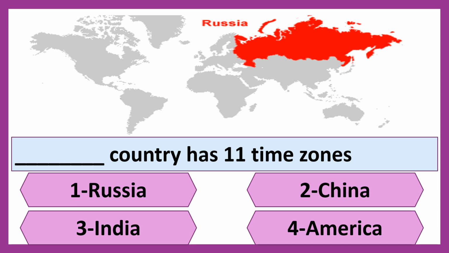Come to the next question now. Dash country has 11 time zones. First option is Russia, second China, third India, and fourth is America. You are right, children. Russia has 11 time zones.